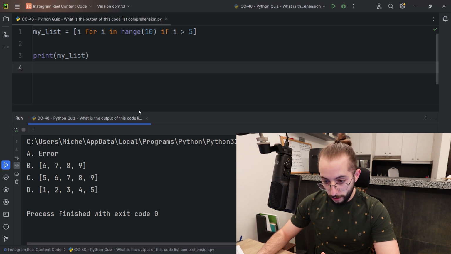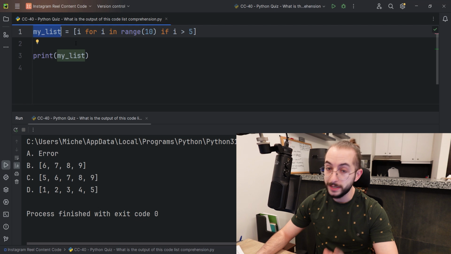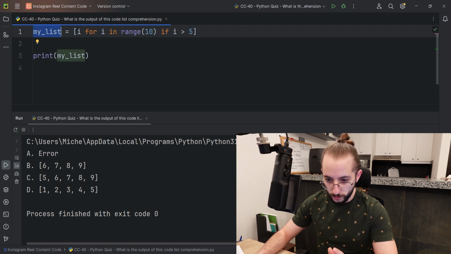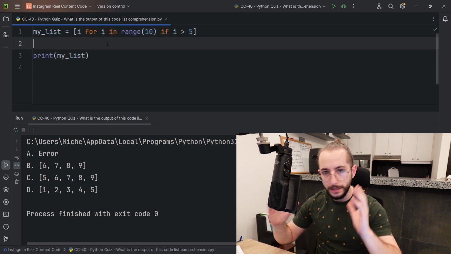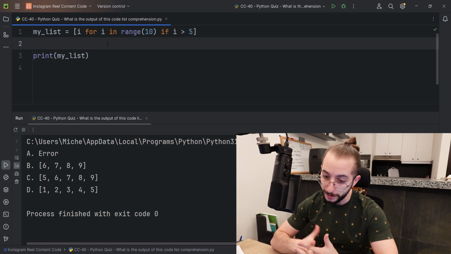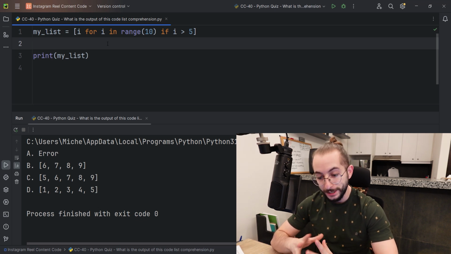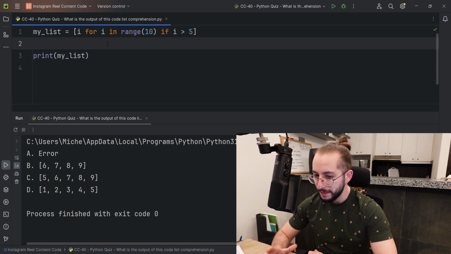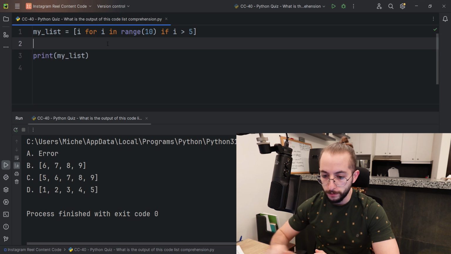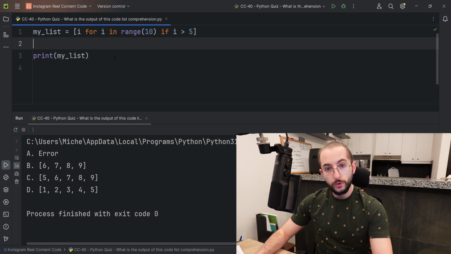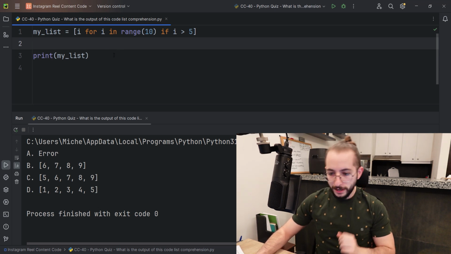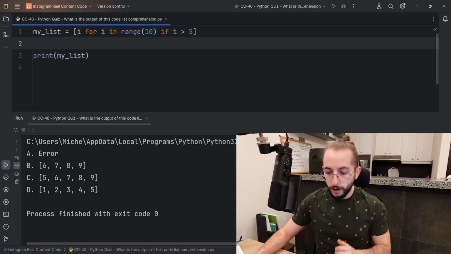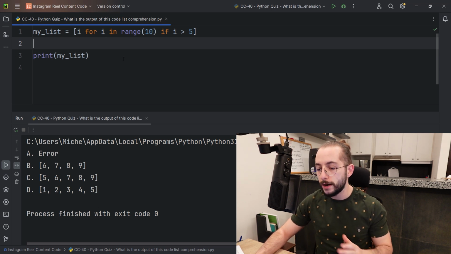So first of all, what we have in here is a variable that's called myList. It doesn't mean that it's going to be a list, but since we start off with these square brackets, it immediately implies that it is going to be a list. Well, of course, inside we don't have immediate values, which means that we're going to have something called list comprehension. So the main theme of this quiz is going to be list comprehension. If you don't know list comprehension, it's a slightly advanced topic in Python. I'm going to link it somewhere around so that you can watch a video where I break this down step